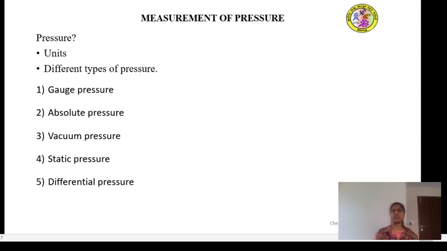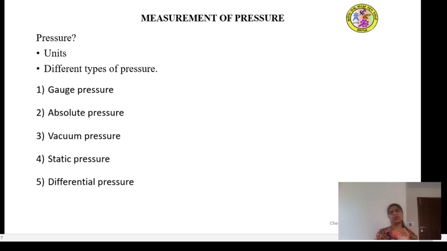The unit of pressure is measured in Pascal, Newton per meter square, millimeter of Hg, PSI, pounds per square inch, and also in bar.